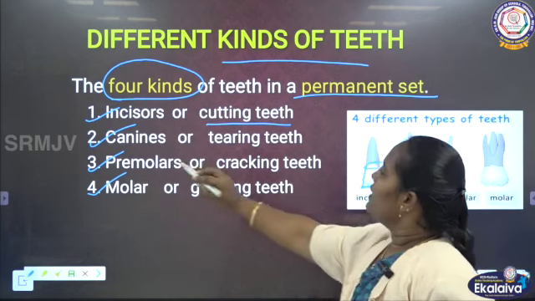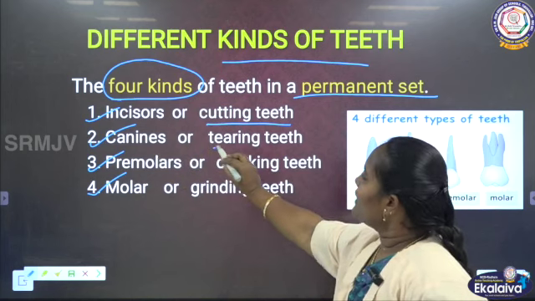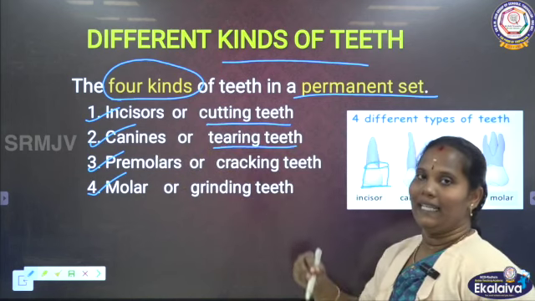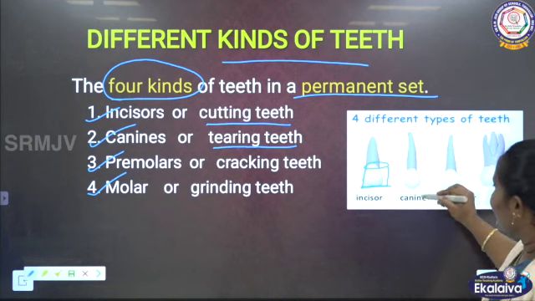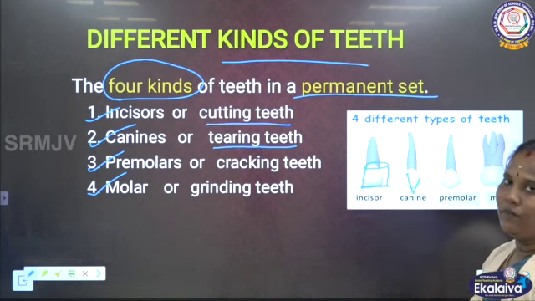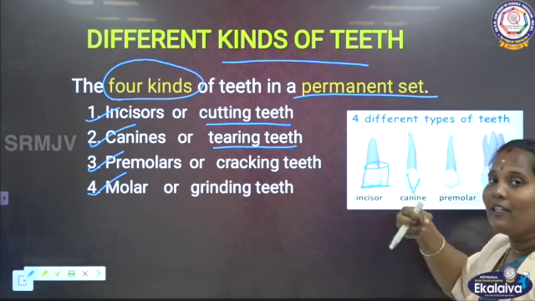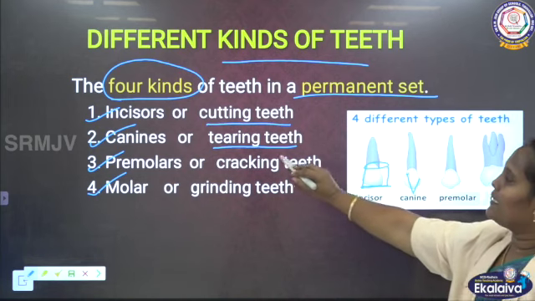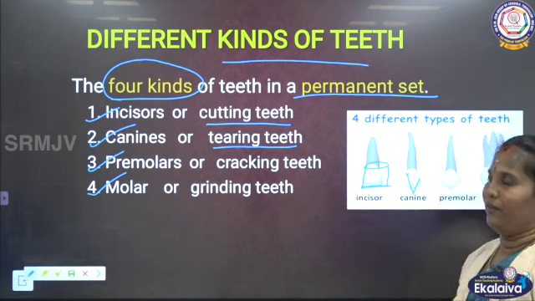Then the next one, canine teeth. Canine teeth are also called the tearing teeth. Why? Because they have a sharp pointed end, which helps to tear the food. This is the reason they are called the tearing teeth.